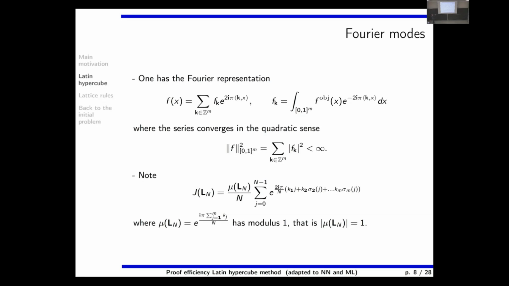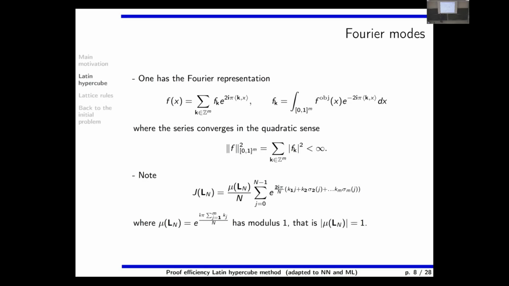So I take a function, which is the sum of these Fourier modes, typically, or the classical hypothesis. And now the numerical integral, it is 1 over n times the sum of the function evaluated at the points in the Latin hypercube, which is described by sigma 2 until sigma n.